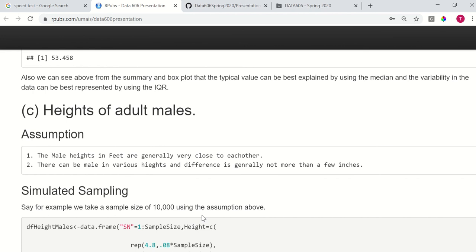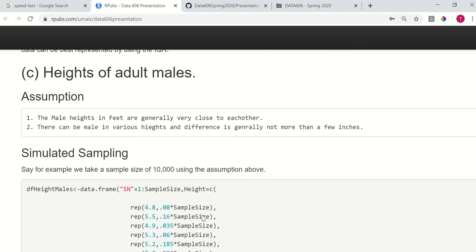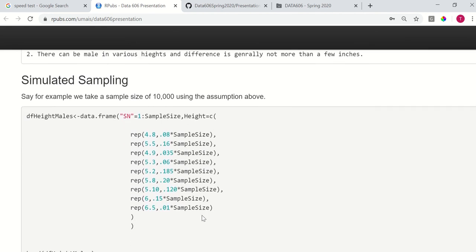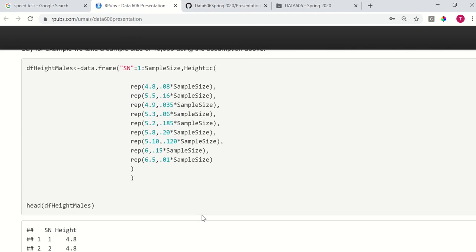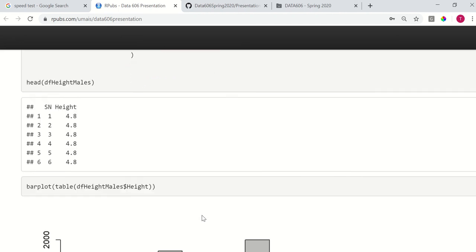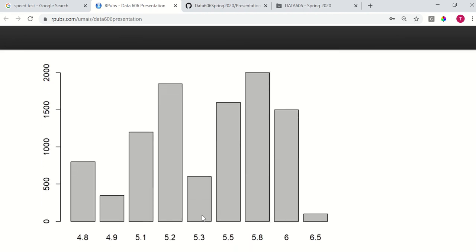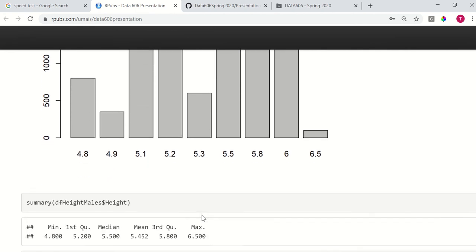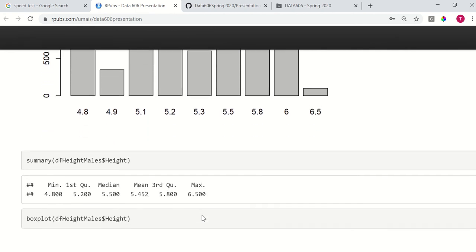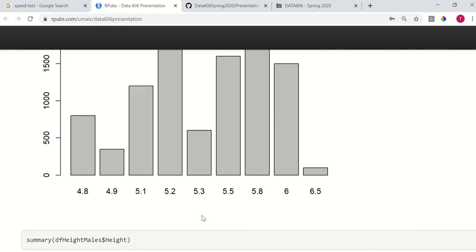Part C is heights of adult males. In this problem, I made two more assumptions: male heights in feet are generally very close to each other. There can be males of various heights, and the difference is generally not more than a few inches. So they're pretty close to each other, and that's why the data set that I generated is like that. We can see that this is symmetric in nature.